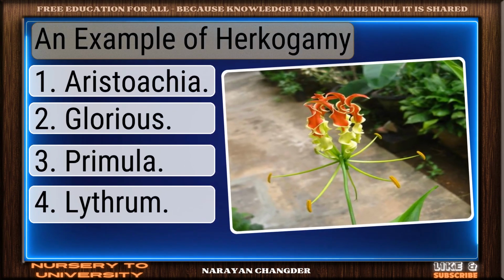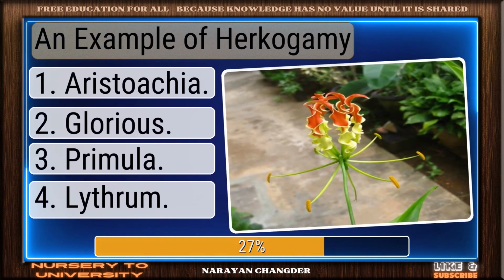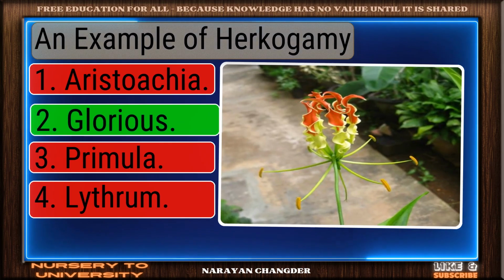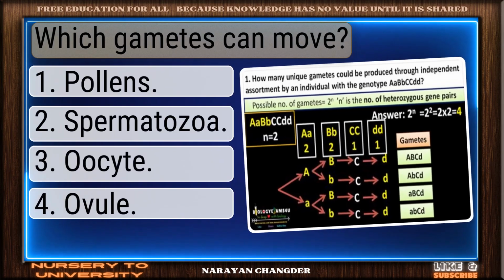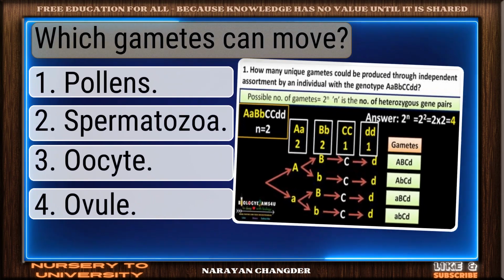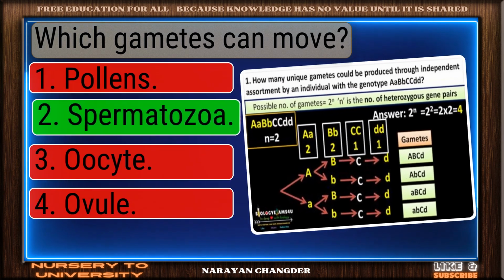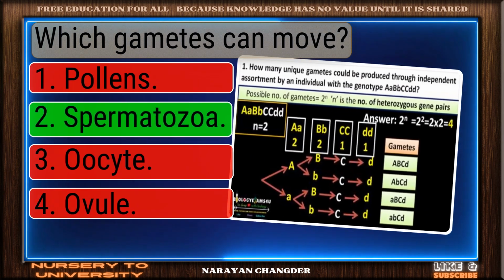Question number 268. An example of herkogamy. Nice selection. Gloriosa is the correct and valid answer. Question number 269. Which gametes can move? Sharp thinking. Spermatozoa is the right choice.